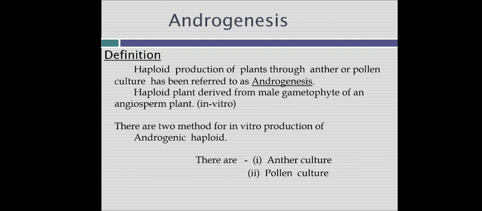It is called androgenesis. In androgenesis, the haploid plant is derived from the male gametophyte of an angiosperm plant. It is a process held in in vitro conditions. There are two methods for in vitro production of androgenic haploids: anther culture and pollen culture.